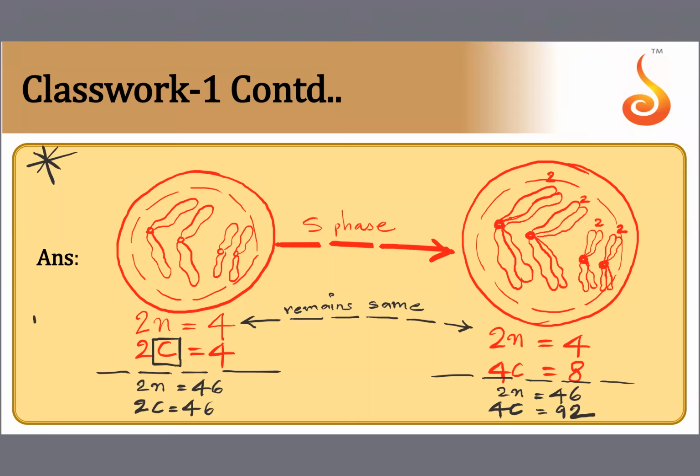C value means DNA content. Why is the C value getting doubled? Because during S phase, there is DNA duplication. That is the reason why there is a doubling of the C value. From 2C, it becomes 4C. Do not forget, the number of chromatids in a chromosome is equal to the number of DNA molecules.